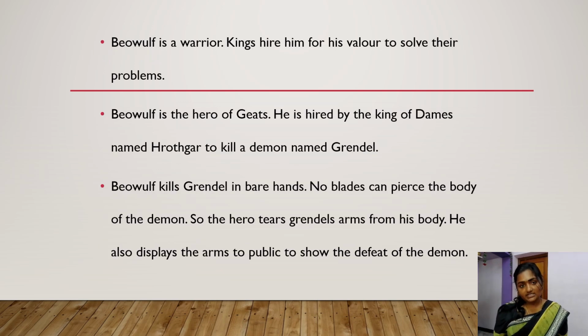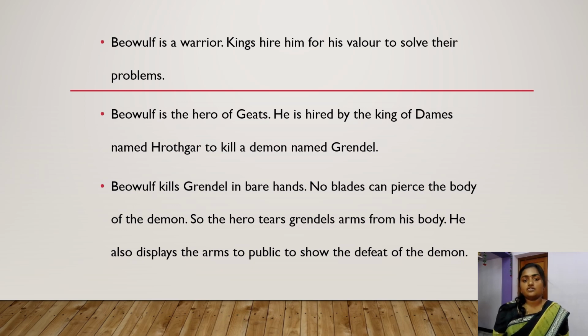So now let's quickly see the story of Beowulf. Beowulf was an epic poem. It was one of the longest surviving poems of the Anglo-Saxon period. We all know that. And Beowulf was a warrior in this, okay? He was known for valor. So these kings were hiring him to solve their problems. And Beowulf was a Geatish hero, which means he was from a land called Geats. So the land which Beowulf belongs to is actually Geats, and he's hired by various kings.